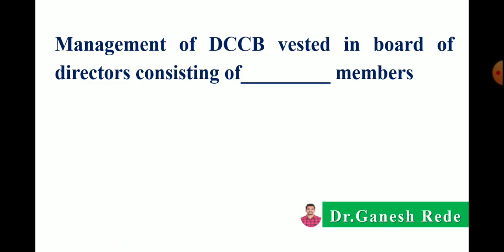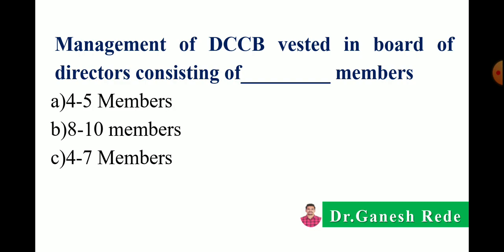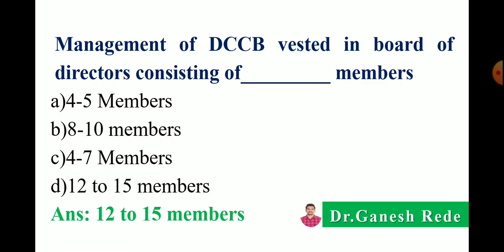Then management of DCCB, that is District Central Cooperative Bank, is vested in the board of directors consisting of dash dash members. Means in the management body of DCCB, how many board of directors are present? 4 to 5 members, 8 to 10 members, 4 to 7 members, or 12 to 15 members. So the correct answer is 12 to 15 members are present in the board of directors of DCCB.